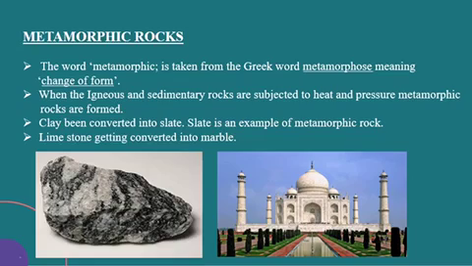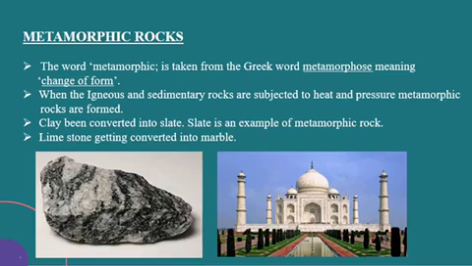So metamorphic rock, I can say, is the result from either igneous rocks or sedimentary rocks when they are laid under high temperature and pressure. A common example is clay being converted into slate.